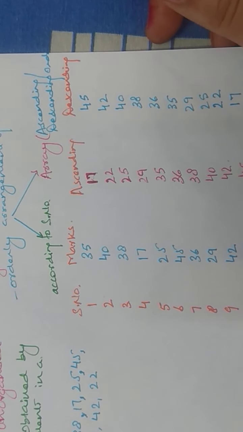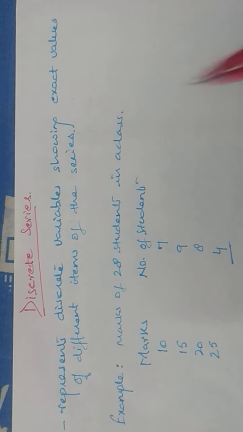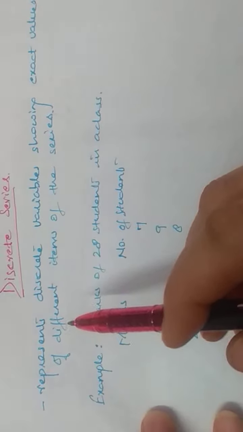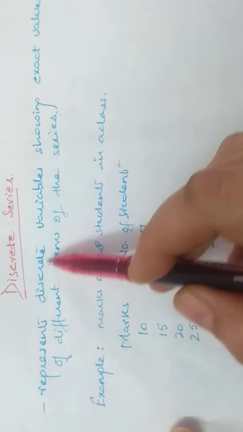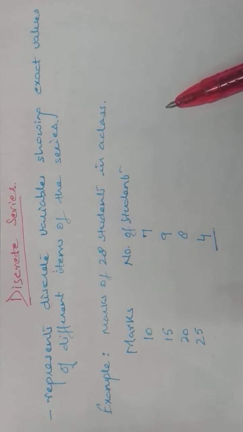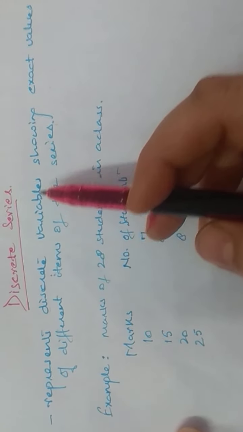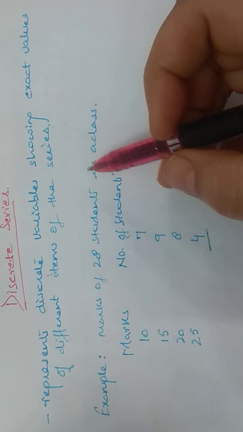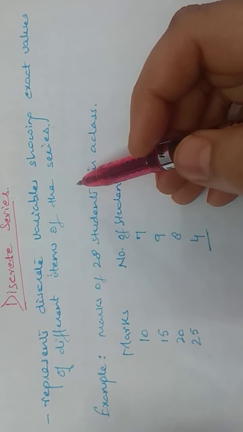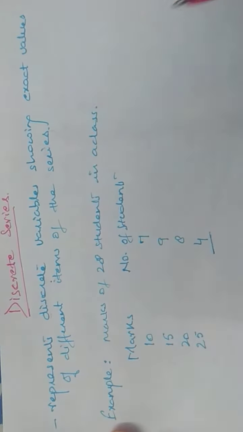I hope this is clear to you. Next we have the discrete series. Discrete series represents discrete variables. Discrete means which have got definite values. For example, if you talk about the number of children in a family, the number of children cannot be in fractions. So absolute values are represented by discrete series. And they show exact values of different items of the series, that means how many times in the raw data a particular value is repeating itself. That is shown by discrete series.